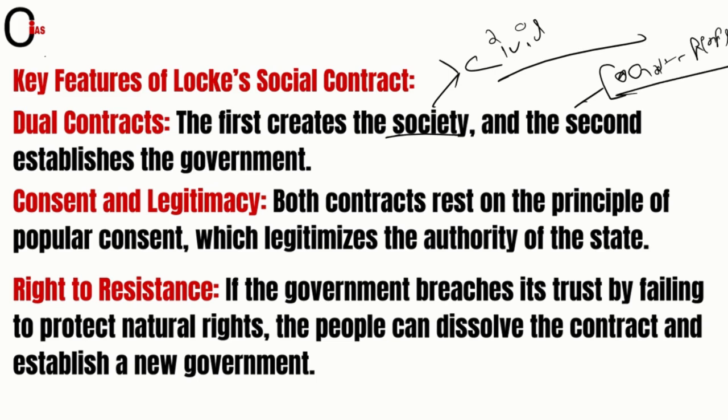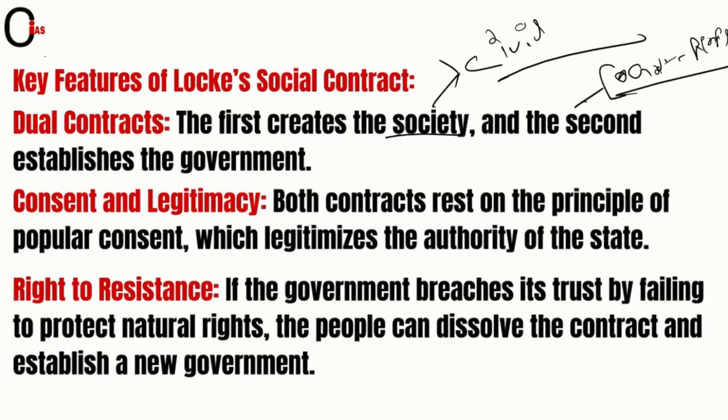And the next, if we look at consent and legitimacy, both contracts rest on the principles of popular consent. Means in the first also there is a consent between the people to people, and second there is a consent between government to people. The major difference, friends. I hope you got it right. In a very simple language, I'm trying to make you understand. I'm repeating here. In the first contract, the consent is between people to people, and in the second, the consent to make the law is different. Here, friends, the consent that took place in the second contract was from the government to people. I hope it is clear, friends, right?